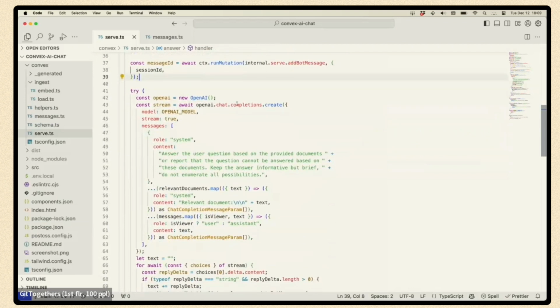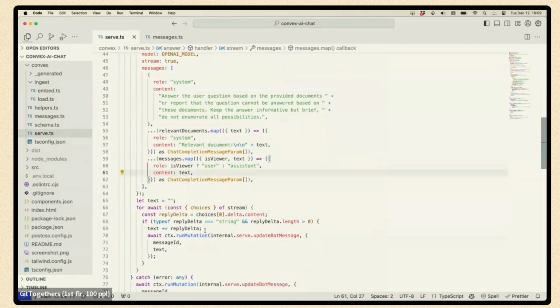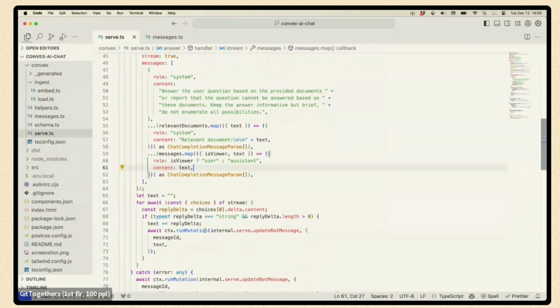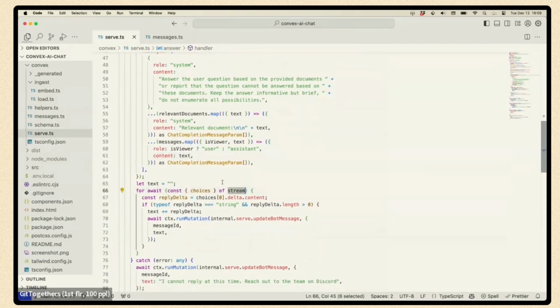And then we call OpenAI, and here you can see that we have the prompt right here, exactly how we set it up. We can tune it however we want. We pass it the relevant documents, and we pass it the conversation, tagging which is from the user and which is from the assistant. This is all running on our server, on our backend. We can tune this code however we like. From OpenAI, we get a stream back, and then we accumulate that stream into this text variable, and we write it through to the database.